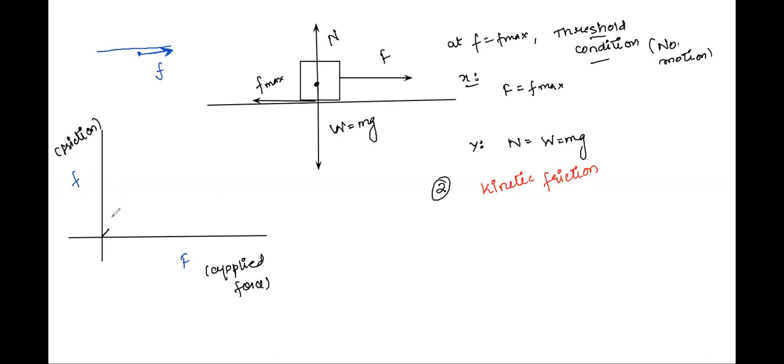And this friction was also increasing, but only till a certain limit, after which it drops down by a small value. A small hump develops here, and then there is a stagnant value of friction. So this maximum value of static friction is called F max. Whereas this entire range is static friction. This is the time until which the body is not moving. This is the range of static friction,